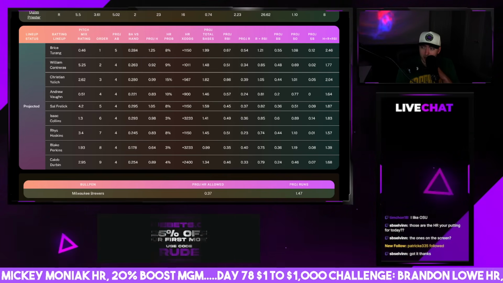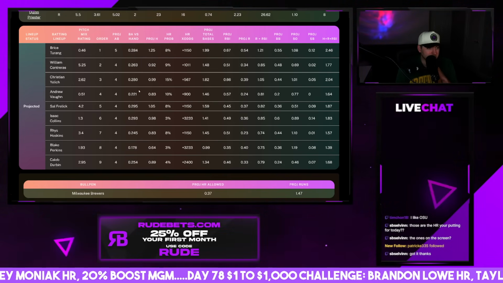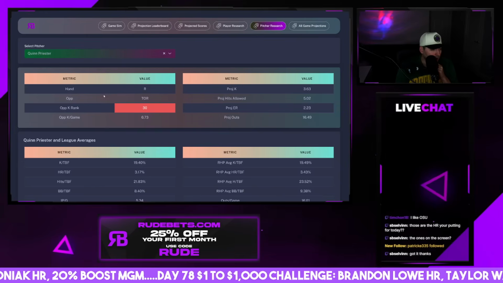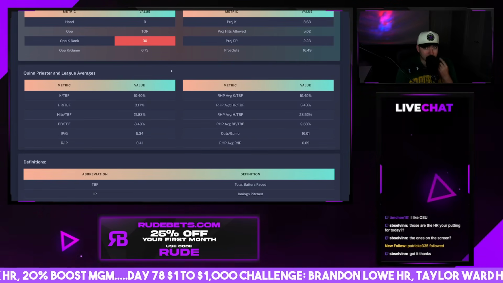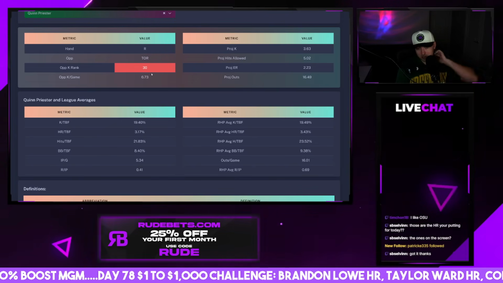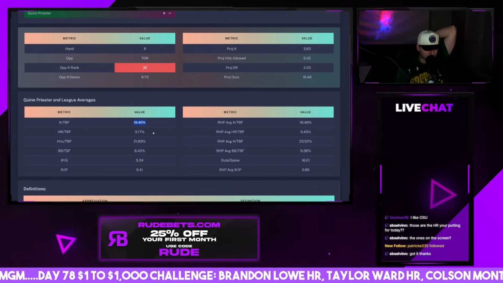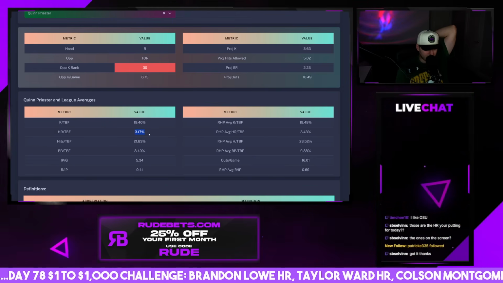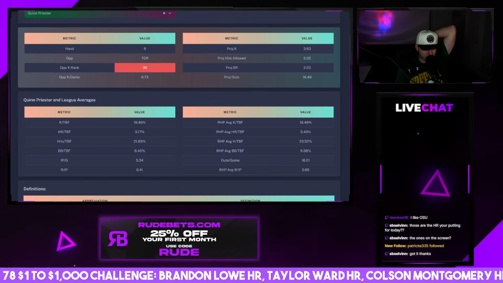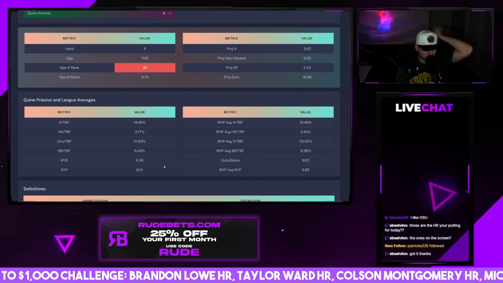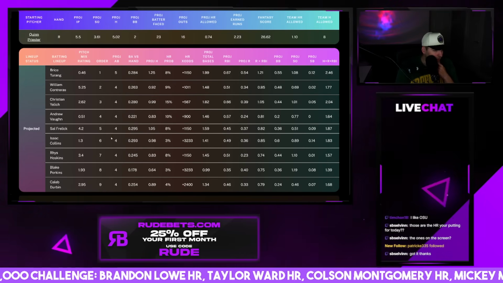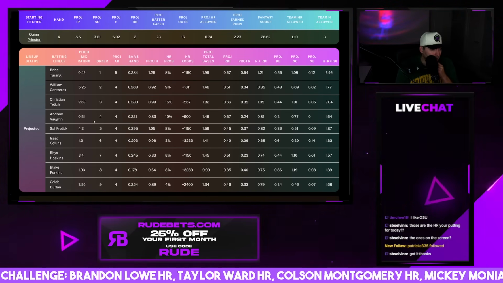Yeah, I personally don't see it. So Brewers plus 120 is not a bad price today. Quinn Priester here. Yeah, he's not going to get a lot of strikeouts probably. Do not see the strikeouts coming here. But if we look at his values, he's league average for strikeouts. He's a little bit better than average on home runs. He's better than average allowing hits. He's better than average allowing walks, and his runs per inning pitched is better too. Priester looks pretty good.